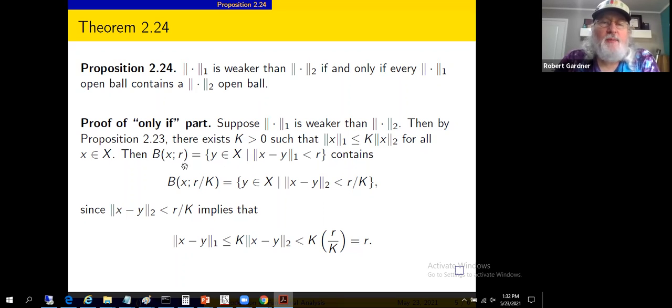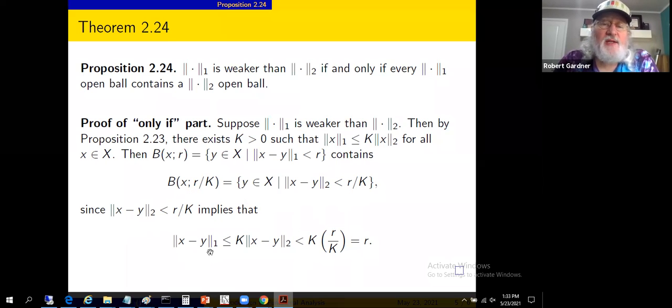We're claiming that this arbitrary ball of center x and radius r with respect to the 1 norm contains this ball of center x and radius r divided by k with respect to the 2 norm. So there's the claim, here's the reason. If we take a vector y in this ball, think of y as the variable, that is the 2 norm of x minus y is less than r divided by k, that's what it means for y to be in this ball, then that implies the following.